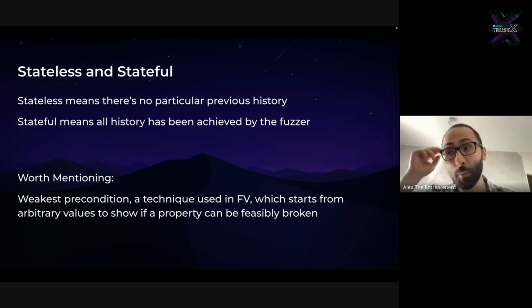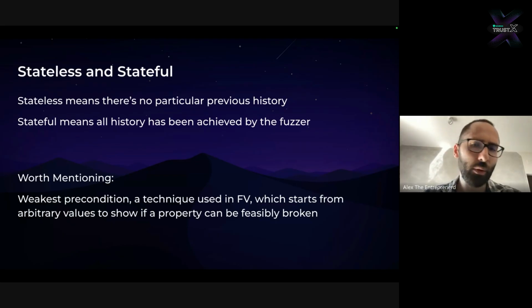This is how fuzzing was born, to test the CLI tools mostly, which tend to be stateless. And it's been adapted to be stateful for smart contracts, because smart contracts tend to have these hidden inputs in state. And so having the fuzzer explore some sort of a history, in the sense of trying different combinations of states for a smart contract, can then help you explore whether you can break some of these assertions.